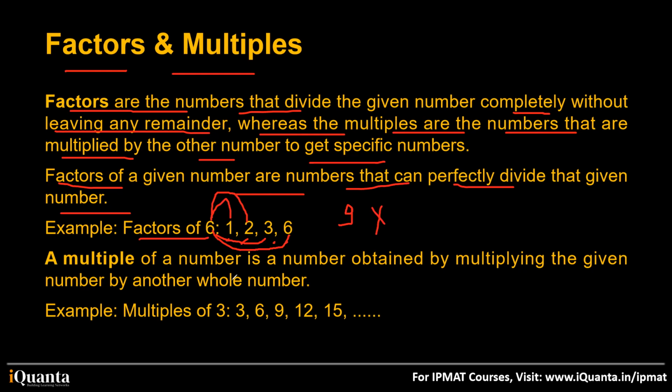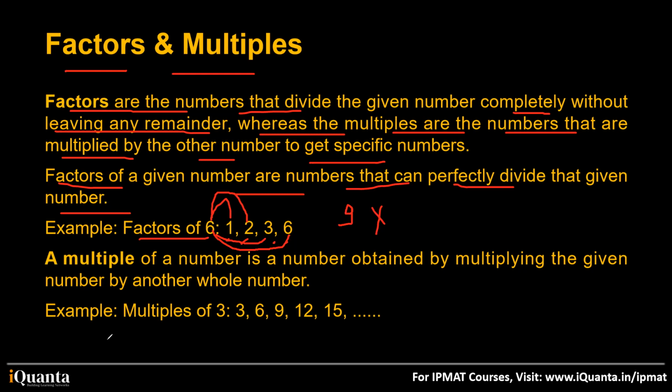So factor is a very easy thing, okay? What are those numbers which can divide a given number? For example, if I say 25, you will say 1 is a factor of 25 because 1 is dividing 25 completely. 5 is dividing 25 completely, so 5 is also a factor. And similarly, 25 is also a factor of 25.